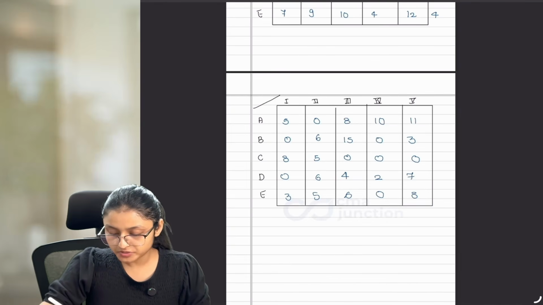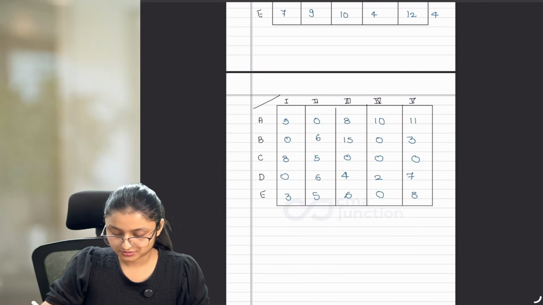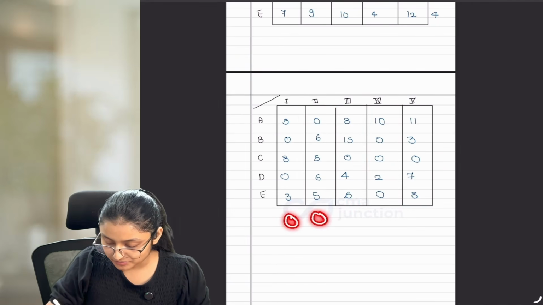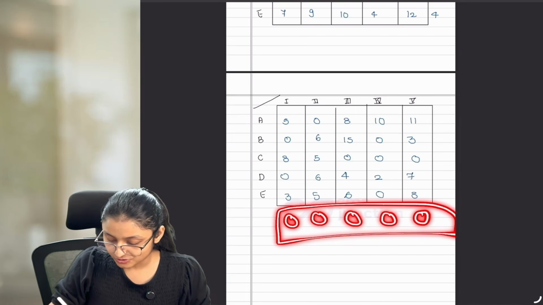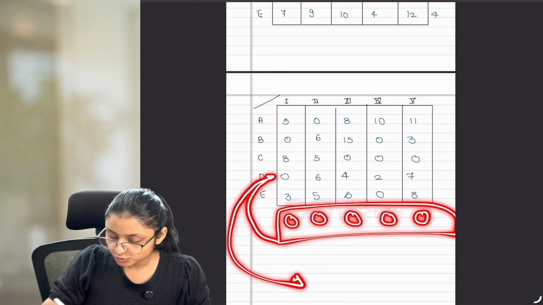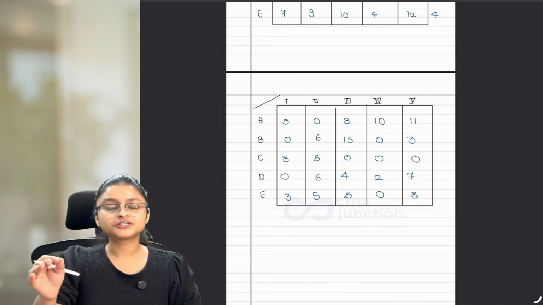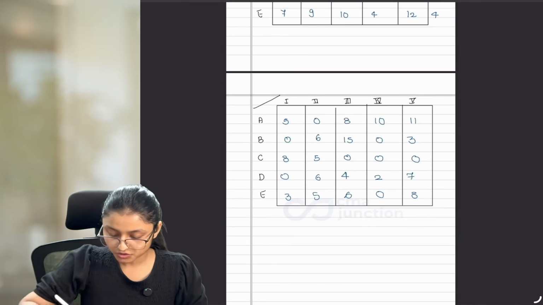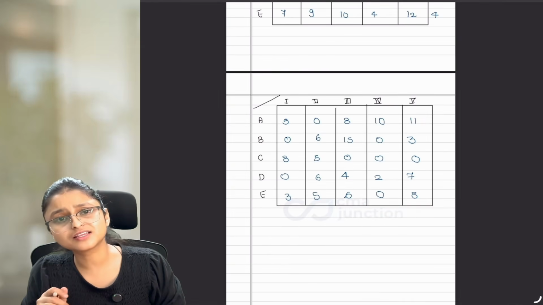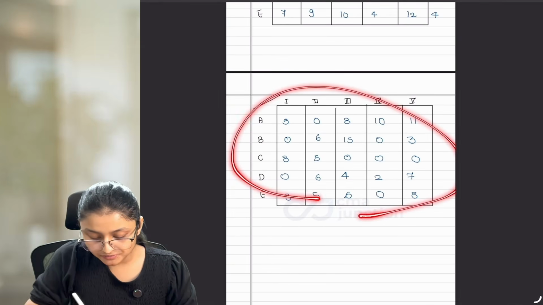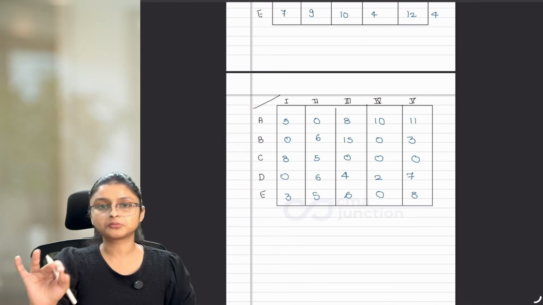In column operation, what we do is find the least value from each column. And if you notice, in each column, the least value which I am getting is always 0. And if it is always 0, and I make this table again, I am going to get the same table again. So there is no benefit of doing that column operation now. Because everywhere I am getting this 0 only. So why will I follow that column operation again? Think about it. If the same table is going to come even after column operation, that means there is no need of following column operation.